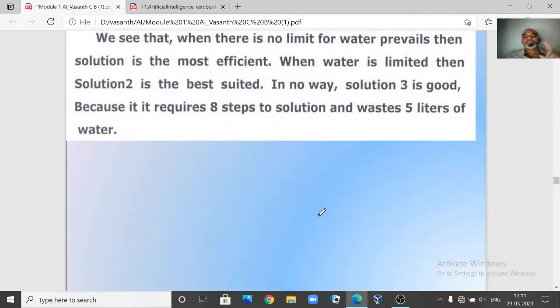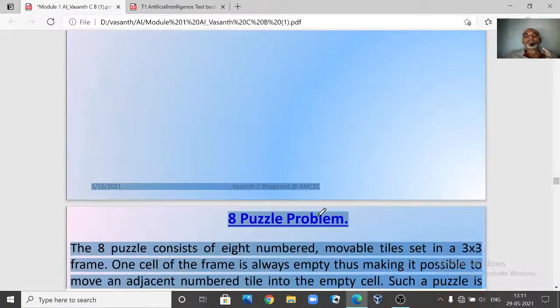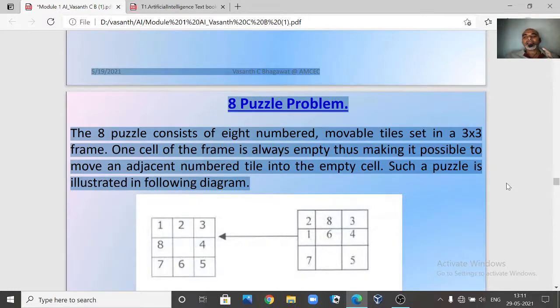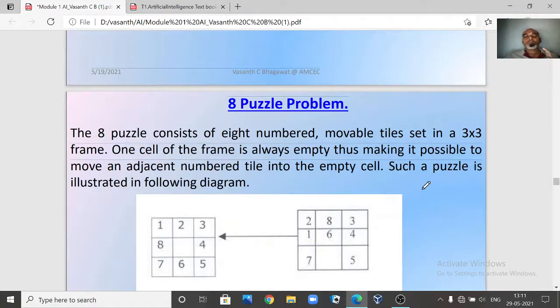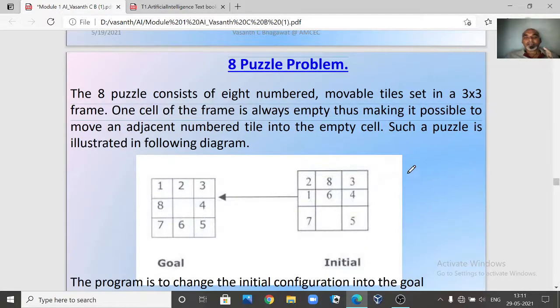Now you have seen how we represent the water jug problem by using state space representation, right? So the next is, we are going to look into another problem called the 8 puzzle problem, right? Here, I think we have already discussed it in detail in our online classes, so in this video I may not go into detail about this. It's a very simple game.